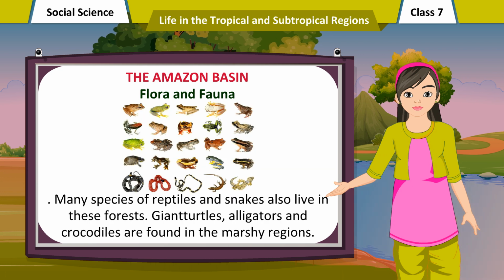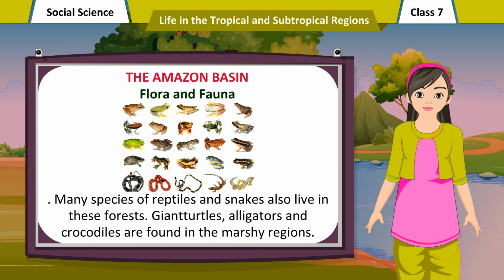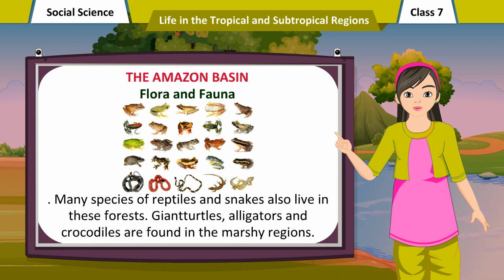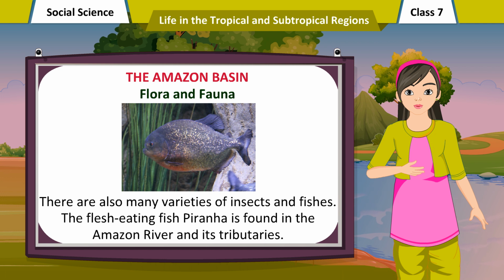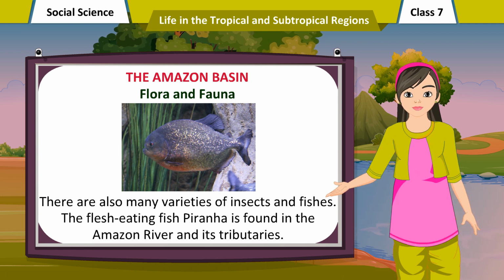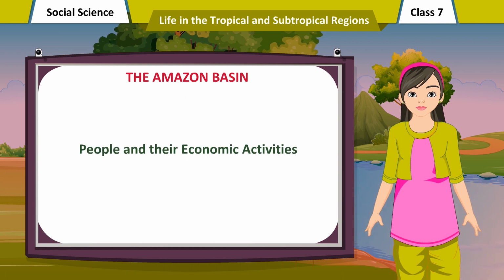Many species of reptiles and snakes also live in these forests. Giant turtles, alligators and crocodiles are found in the marshy regions. There are also many varieties of insects and fishes. The flesh-eating fish piranha is found in the Amazon River and its tributaries.